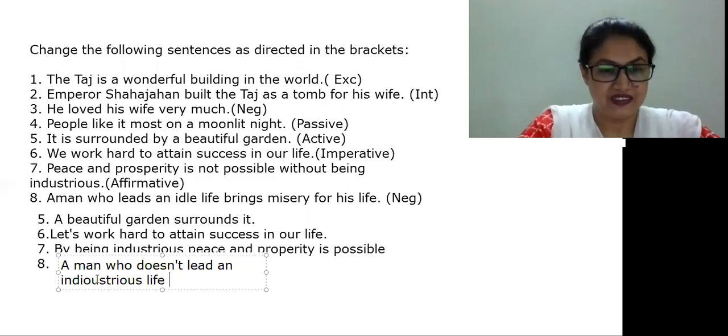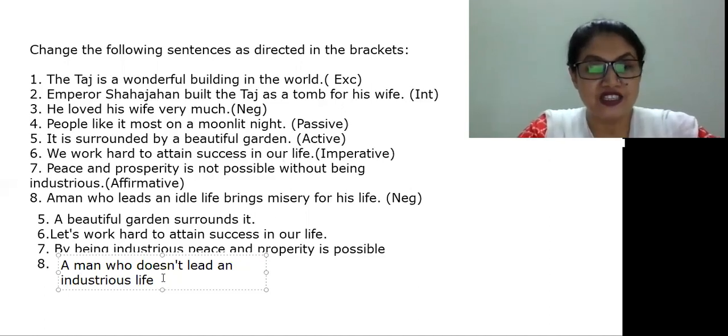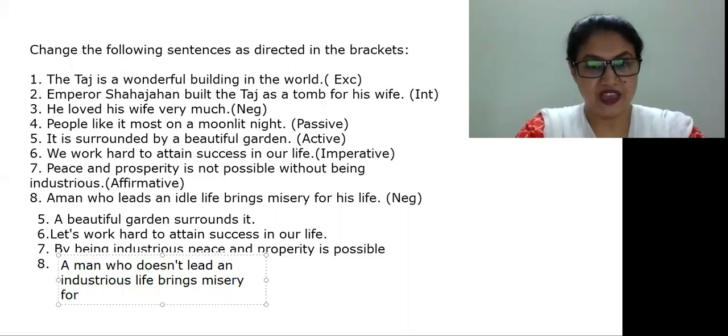Brings misery. Then what? Is this easy for you now? A man who does not lead an industrious life brings misery for his life. We didn't think of the word idle. We were just thinking of the opposite word of misery. The sentence having the word idle didn't make any sense.